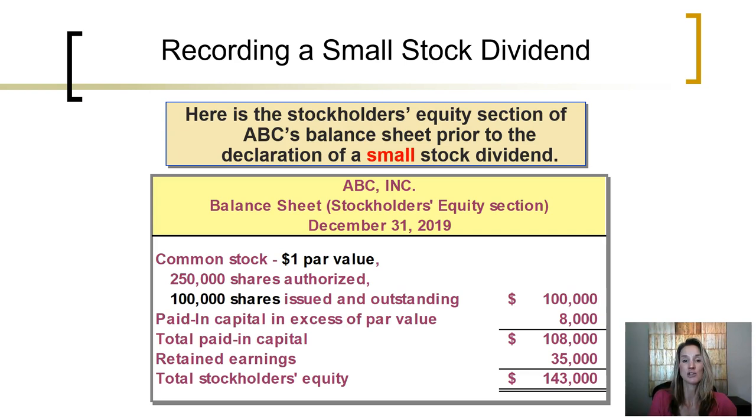So looking at the issuance of a small stock dividend, here is the stockholders' equity section of ABC's balance sheet prior to the declaration of the small stock dividend. They have 100,000 shares of common stock at a $1 par value currently issued and outstanding. Total paid in capital at par of 100,000. Owners had paid an additional 8,000 over and above par when the stock was originally issued. Total paid in capital 108,000. Retained earnings to date 35,000. Total stockholders' equity 143,000.